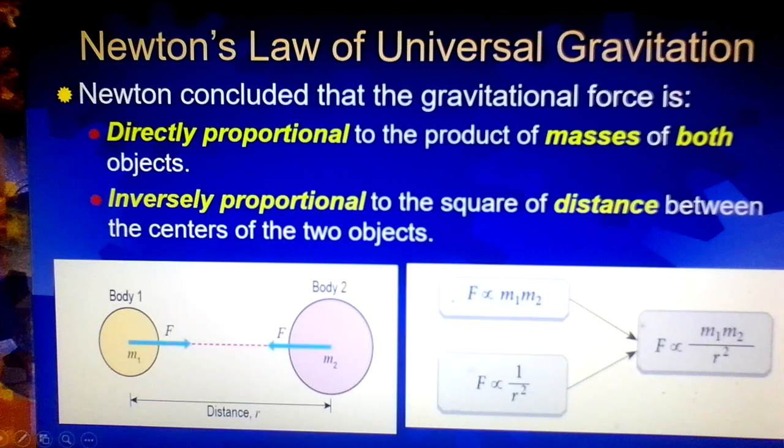From the statement produced by Newton, we can write the relationship. The first one: F is directly proportional to the product of the masses of the two objects, thus we get m1 times m2. For the second relationship, F is inversely proportional to the square of the distance between the centers of the objects. So F is directly proportional to the reciprocal of the square distance, 1 over r squared. By combining these two relationships, we get F is directly proportional to m1 times m2 divided by r squared.